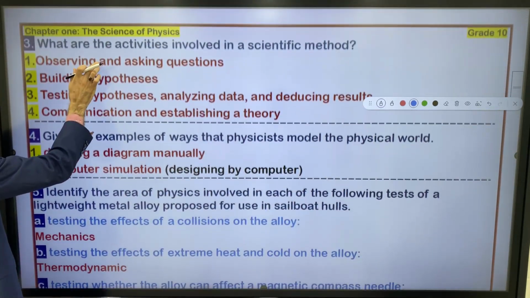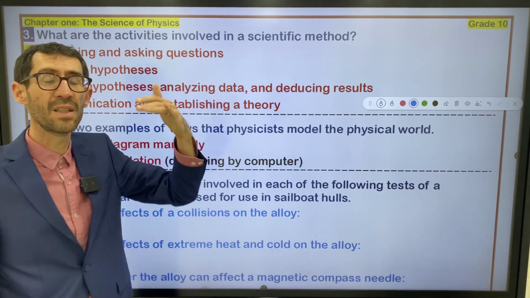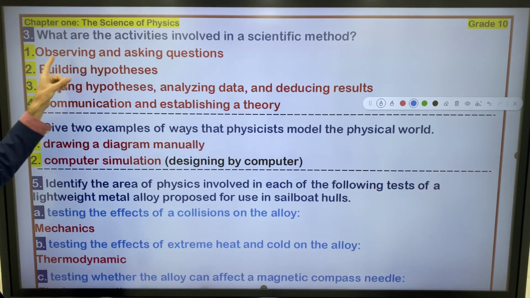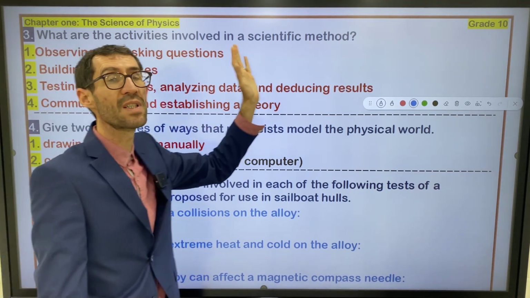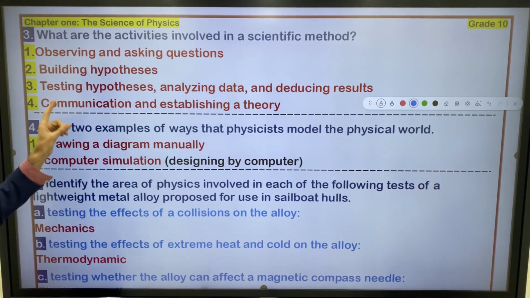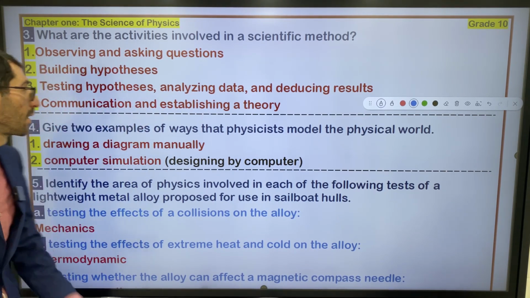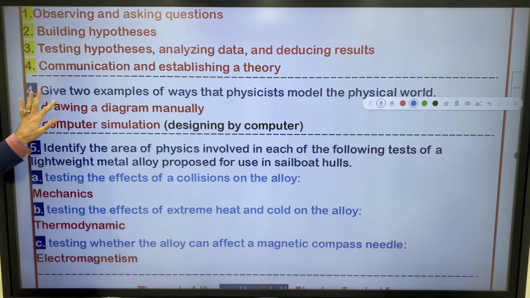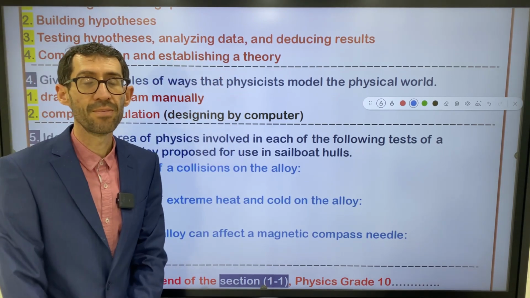Question number 3. What are the activities involved in a scientific method? Write the steps of the scientific method. Observation and asking questions, building hypothesis, testing hypothesis, analyzing data, deducing the results. I told you, it's only one step. And simply we can say testing hypothesis. Number 4, communication and establishing a theory.